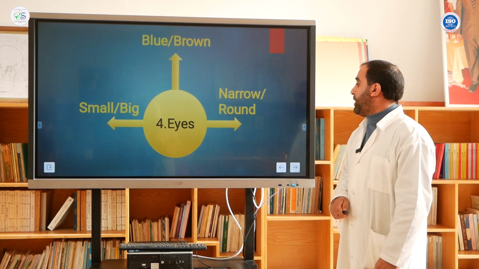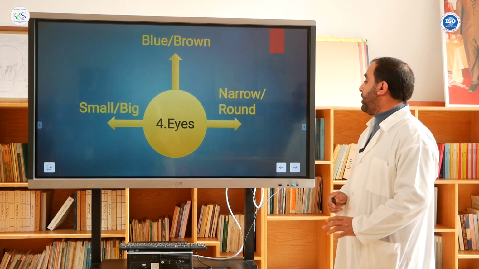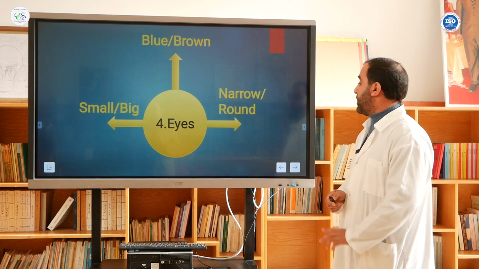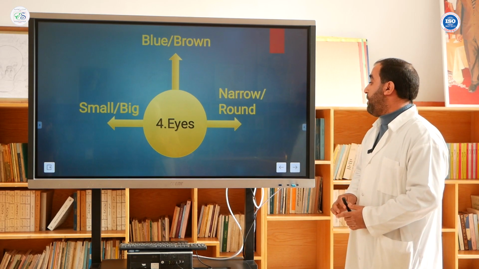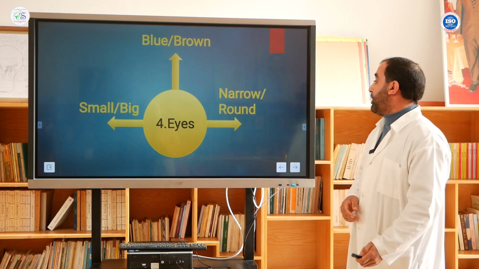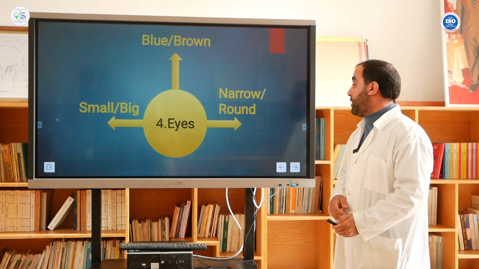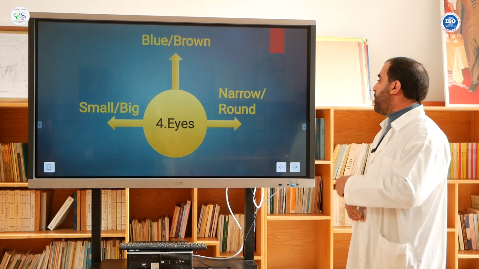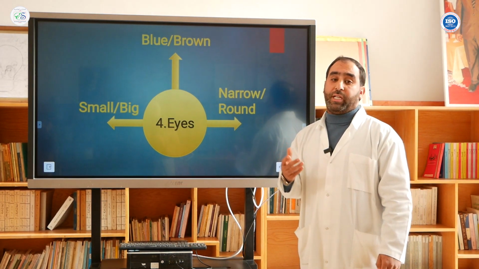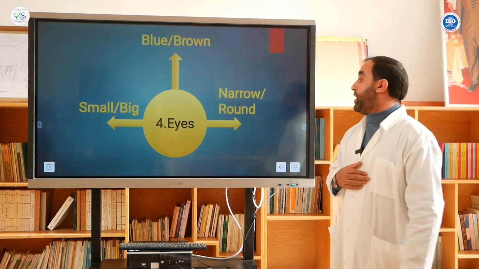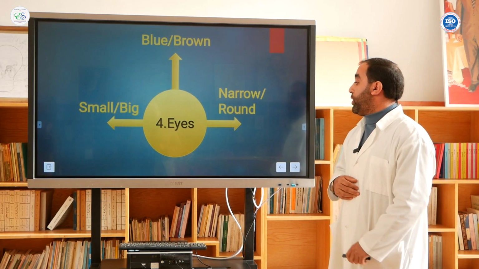And after that, we need to mention the shape of their eyes. For example, we could say they have narrow eyes or round eyes. Narrow eyes, like Chinese people, they've got narrow eyes.